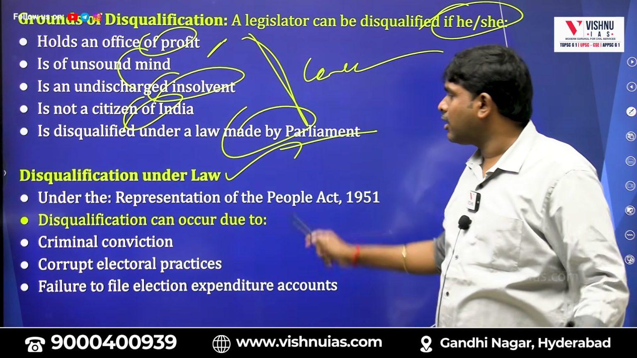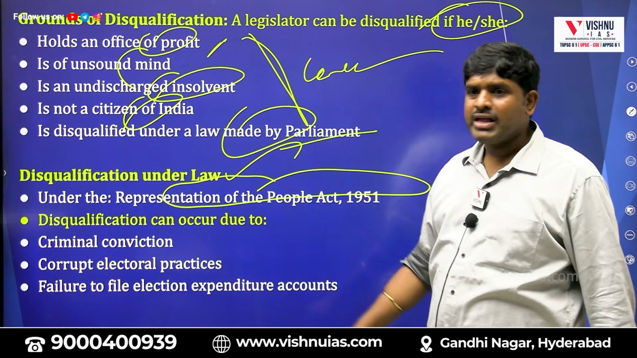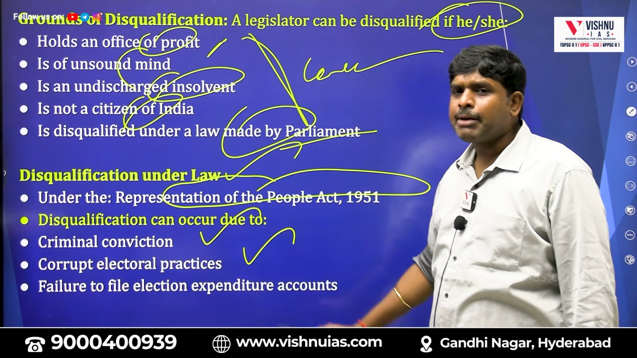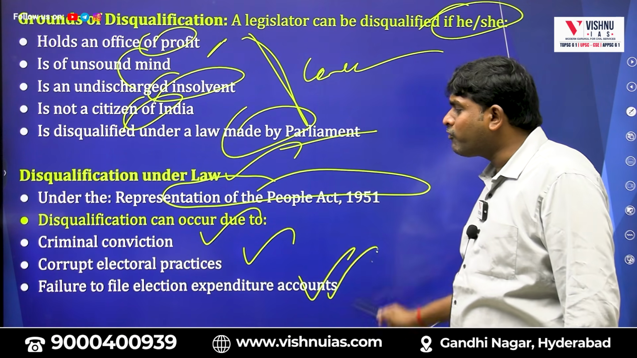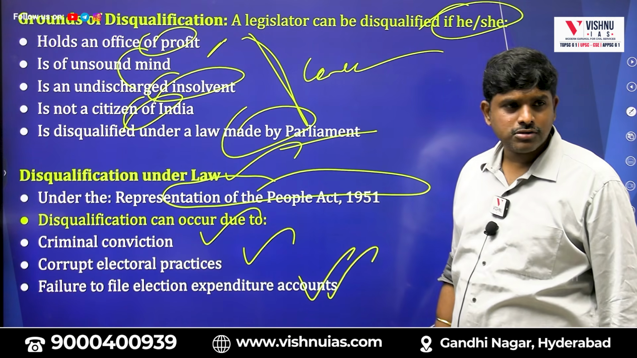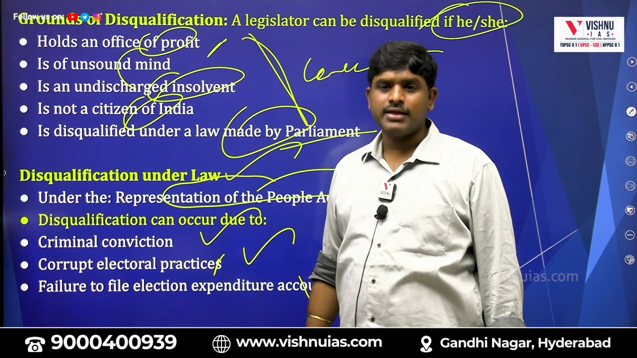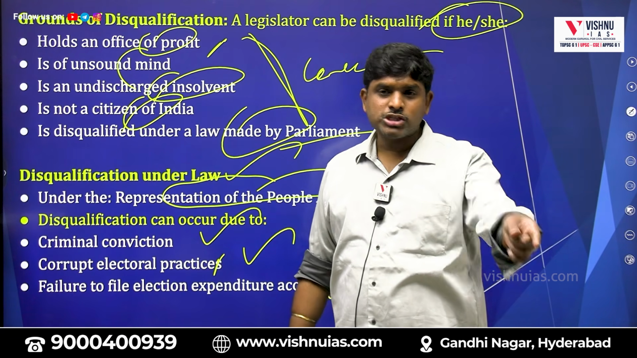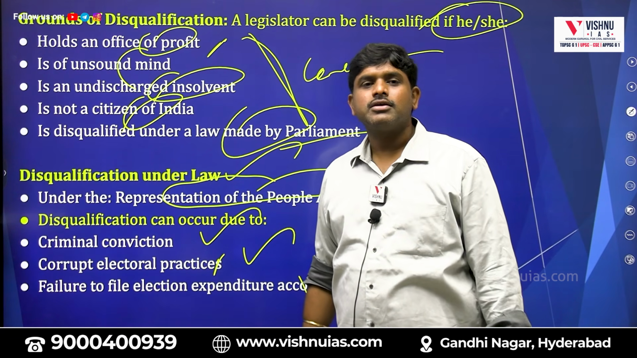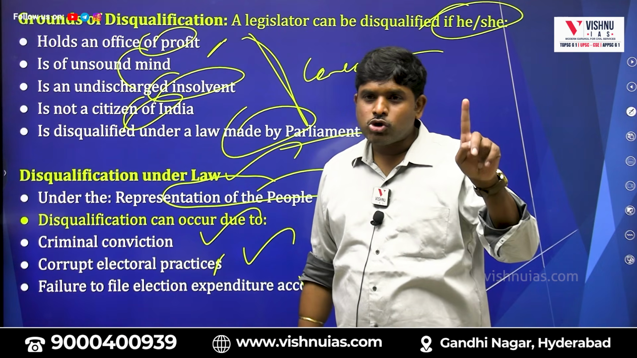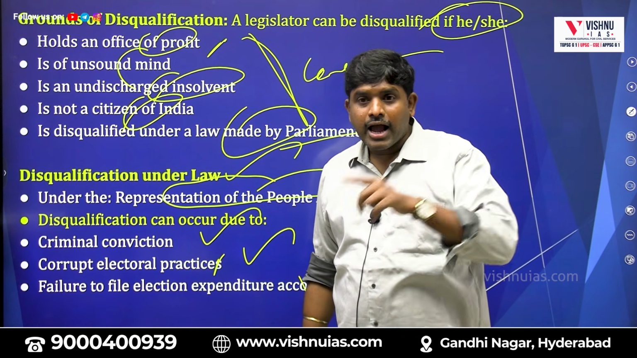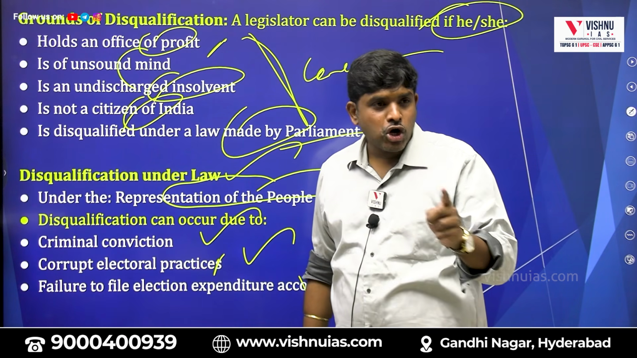Disqualification under law, which law? Criminal conviction, corrupt electoral practices, failure to file election expenditure accounts. Corrupt electoral practices, which person? Indira Gandhi, because of which she imposed what? National Emergency. First is the Constitution, second is the Representation of People's Act, the law.